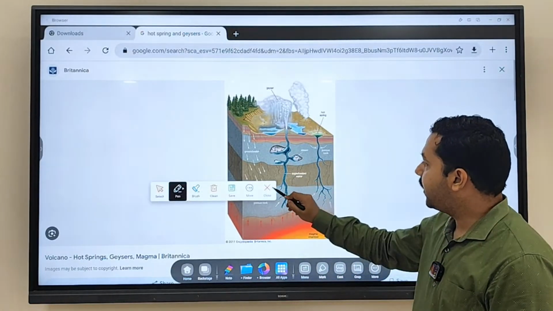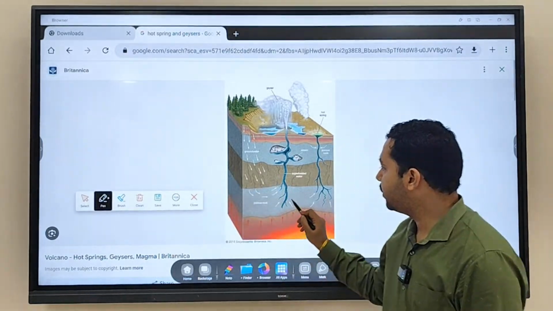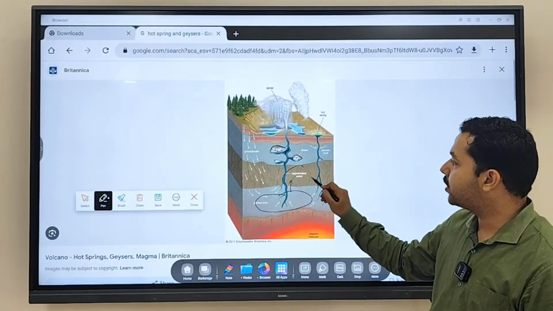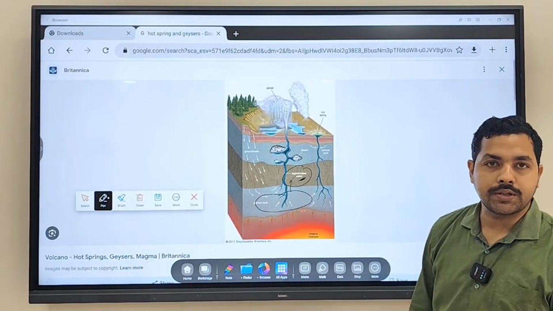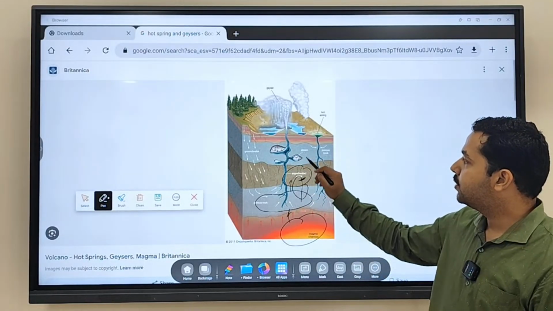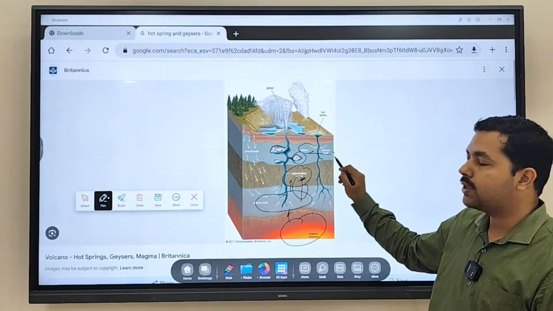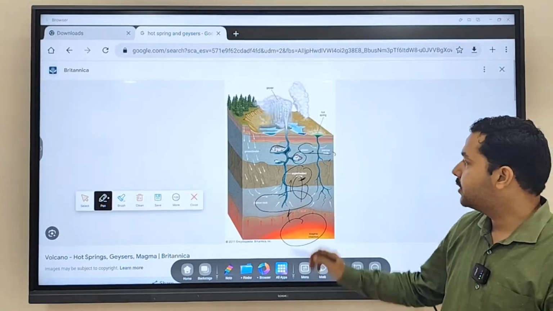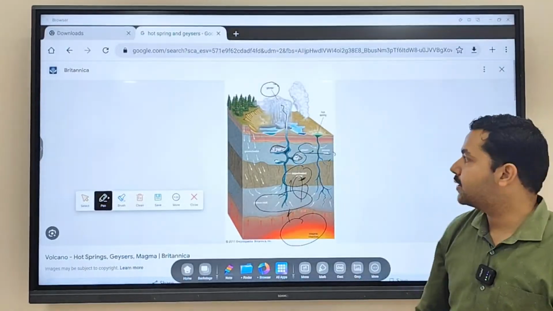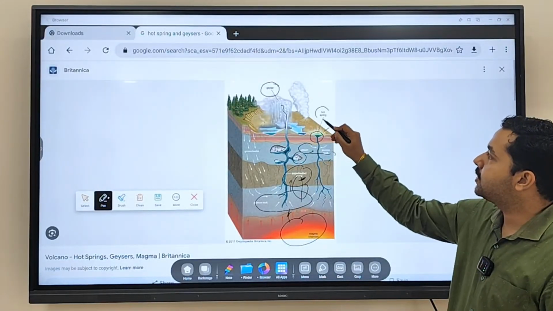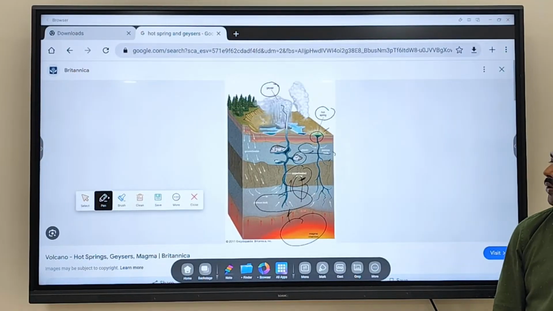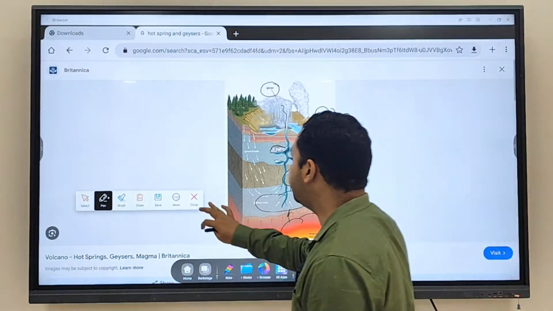So here you are finding what? Here you are finding porous rocks. Here what is stored? Water is stored. What is here? Magma. Heat. Magma is heating what? This water. What is being generated? Steam is being generated. This steam that is coming out is referred to as what? Geyser. And this hot water that is present is called as what? Hot spring. Clear? So this hot water that is present is called a hot spring. Clear?